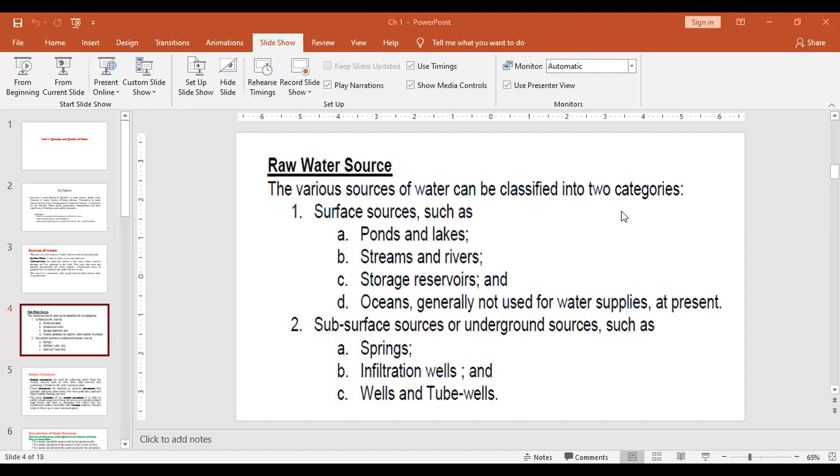Why should we know what the source of water is, whether it is surface or whether it is ground? As per the source, the properties of water will change, and the changed properties need different treatments. So that's why we should know what the source is.